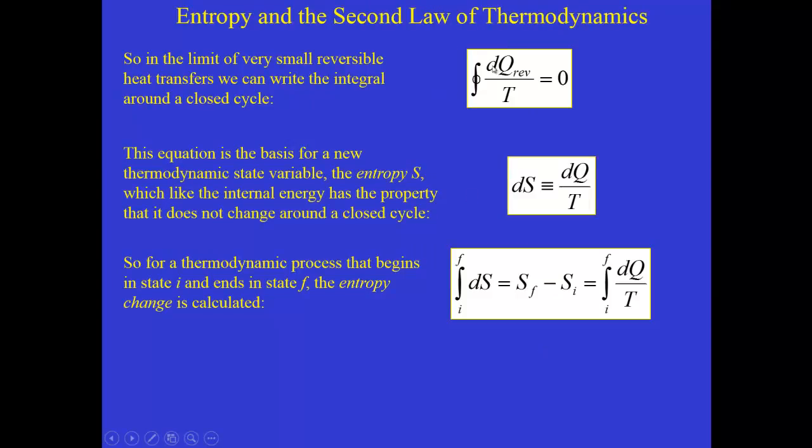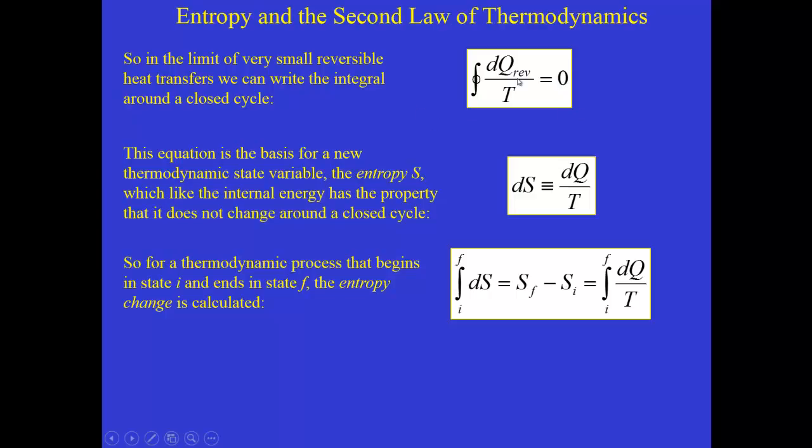So first of all, imagine that all of those heat transfers are very, very tiny. And of course they're all reversible. And so if they're all very tiny, then instead of a summation, we could imagine calculating an integral, and the little circle on the integral tells us that this is around a closed cycle, so it's a closed loop on a PV diagram, that this quantity dQ over T is equal to 0.